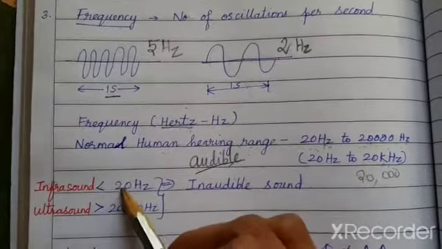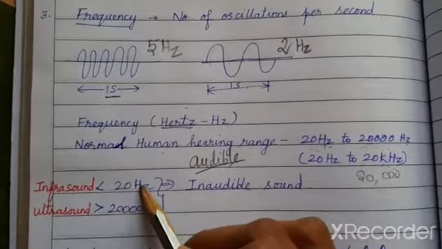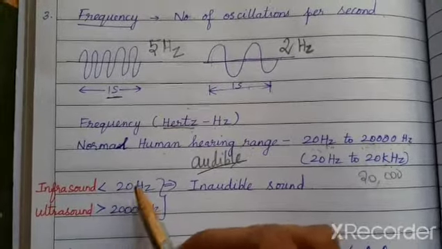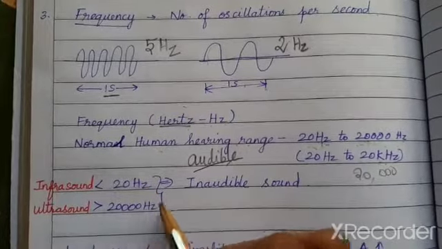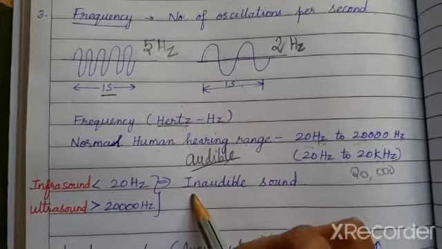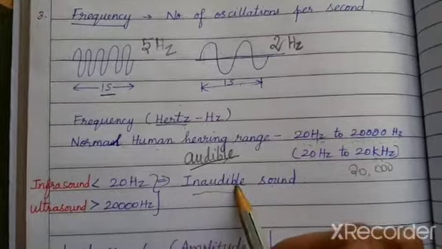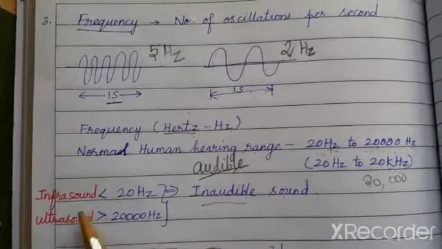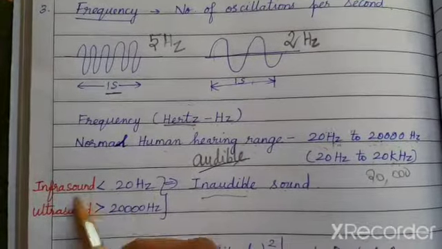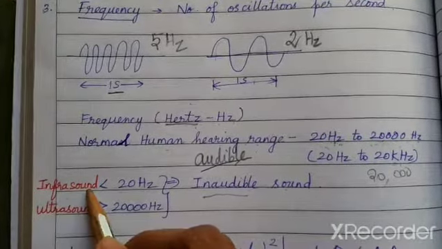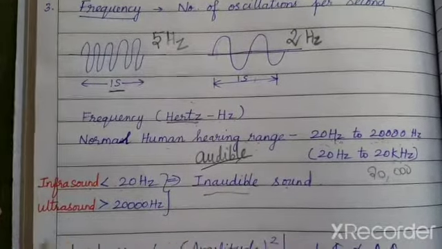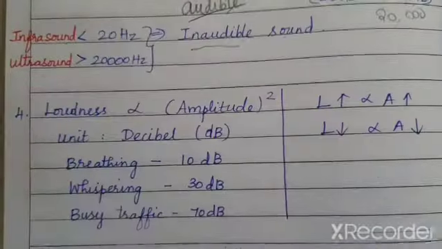So any sound less than 20 hertz and more than 20,000 hertz is inaudible sound. Inaudible means cannot be heard by the human ear. I call the sound less than 20 hertz infrasound, and more than 20,000 hertz means it is ultrasound.